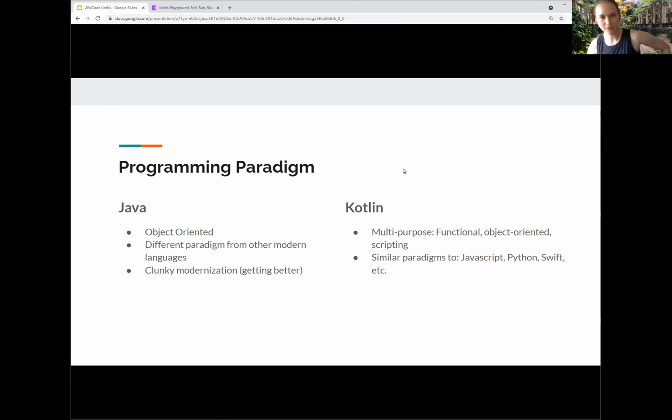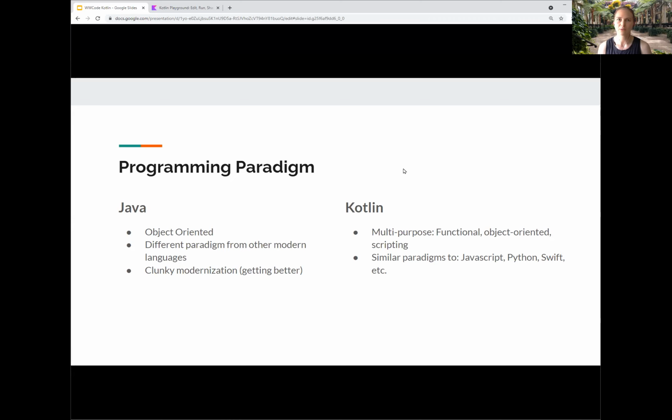When we talk about programming paradigms, we mean how do you write your code and how do you architect your code? This is how you might plan out what are your packages, what classes do you have, where do responsibilities go. For Java, historically and traditionally, it is object-oriented programming. Java developers have a well-known set of patterns of how you design object-oriented programs and architecture. It's a slightly different paradigm than what we might see in modern languages.